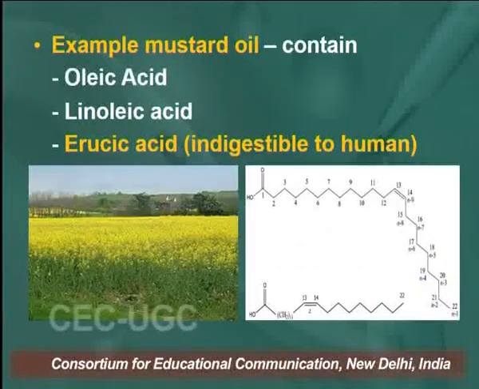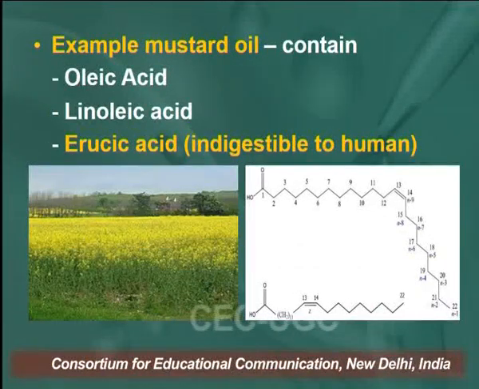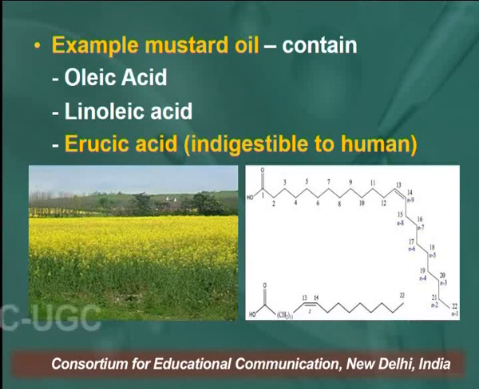Example, mustard oil. So, mustard oil, learner, contains oleic acid and linoleic acid, and along with that a small fraction of an acid, that is erucic acid. Erucic acid is indigestible to humans.